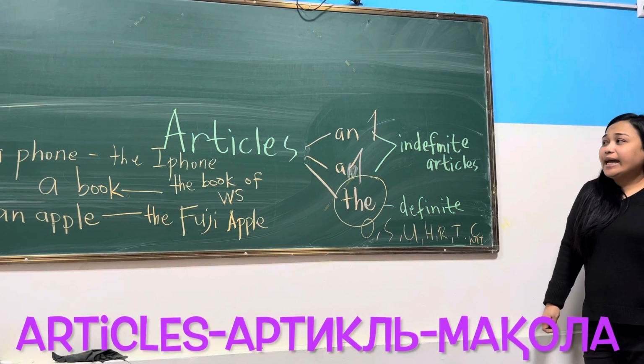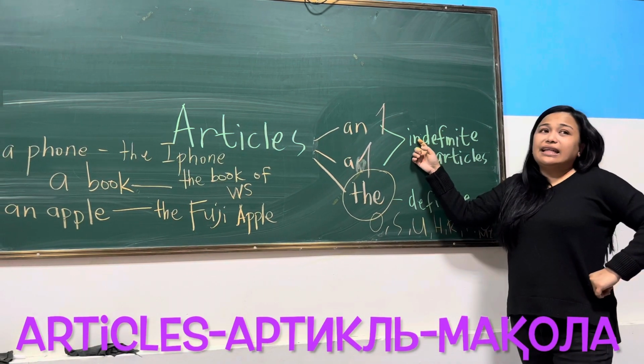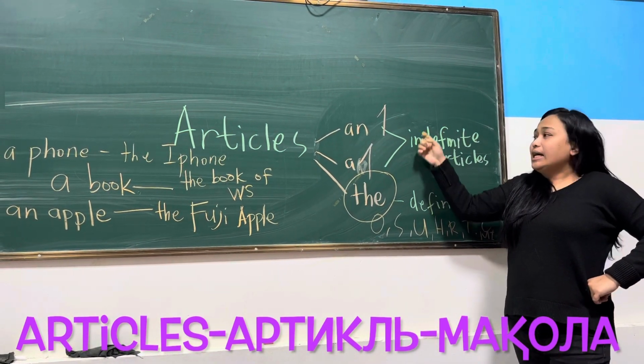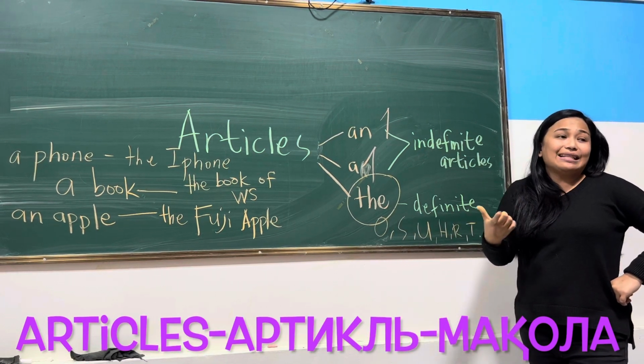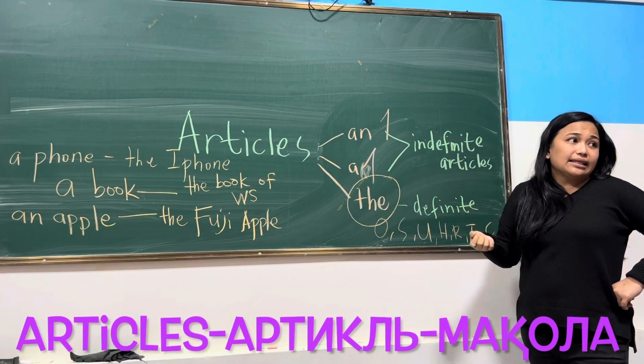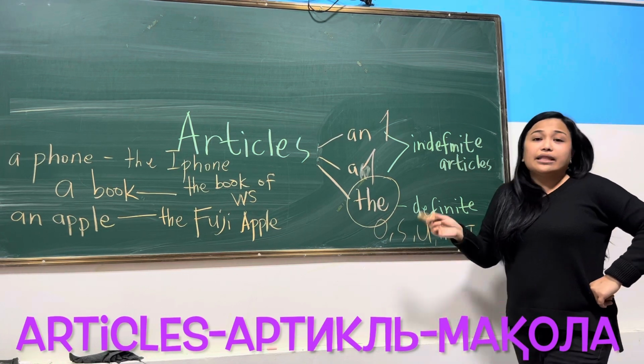Understood? Again, indefinite and definite articles, a and the. A and an mean one. The article the is used if we know exactly what thing it is. Understood? Okay.